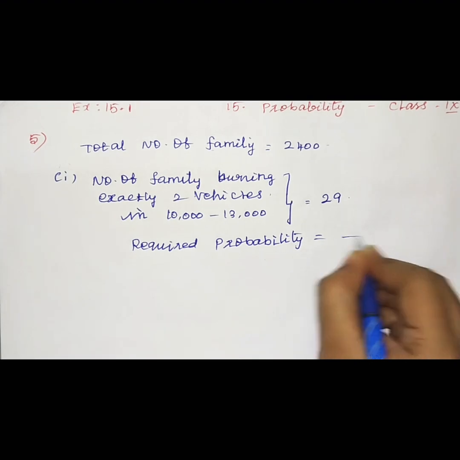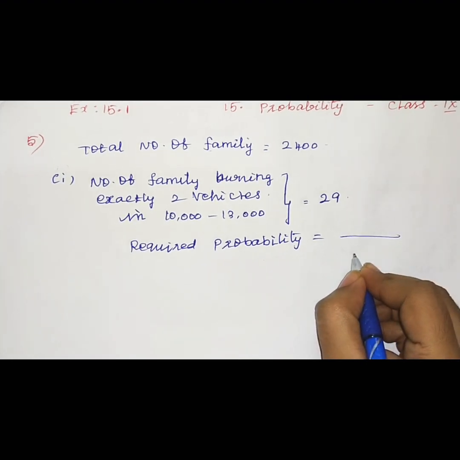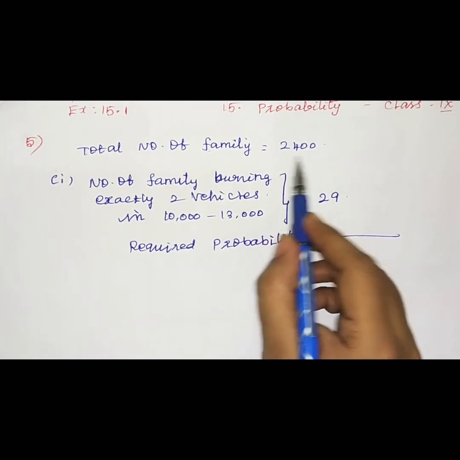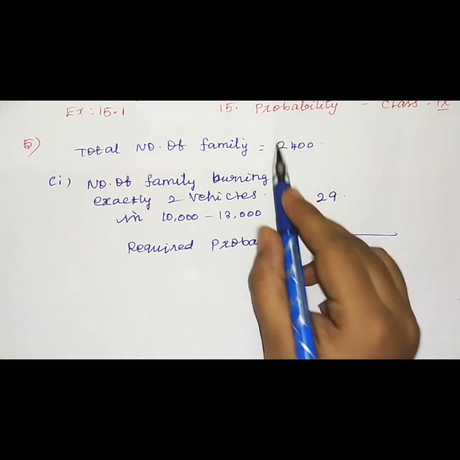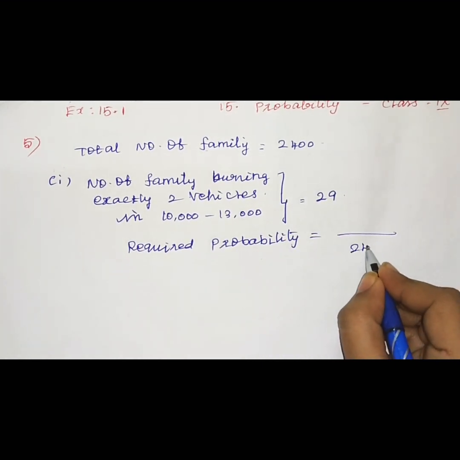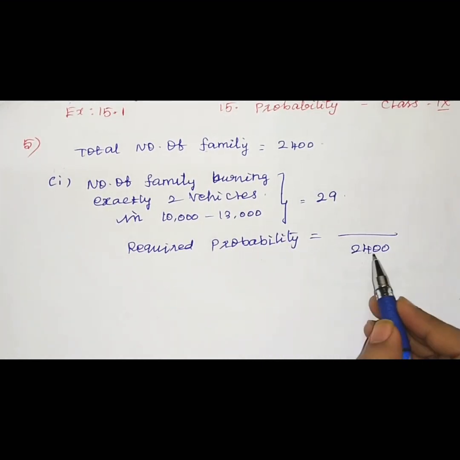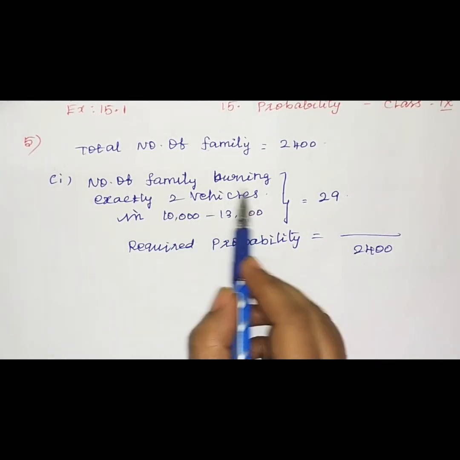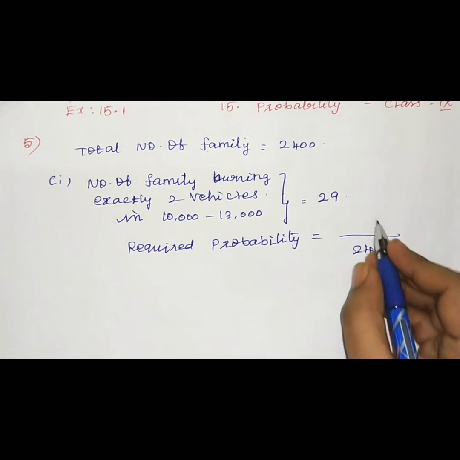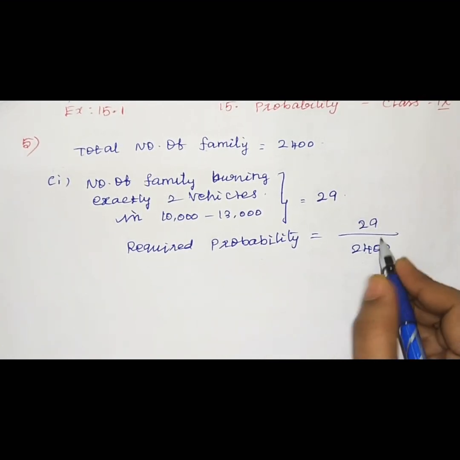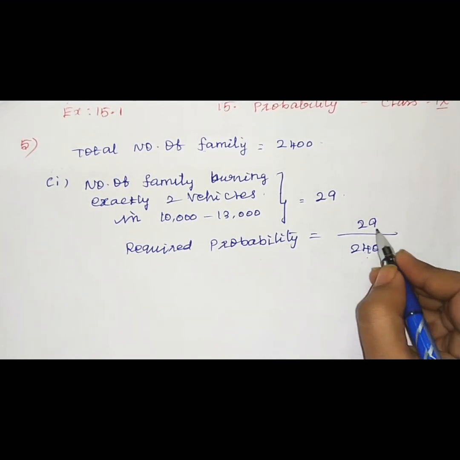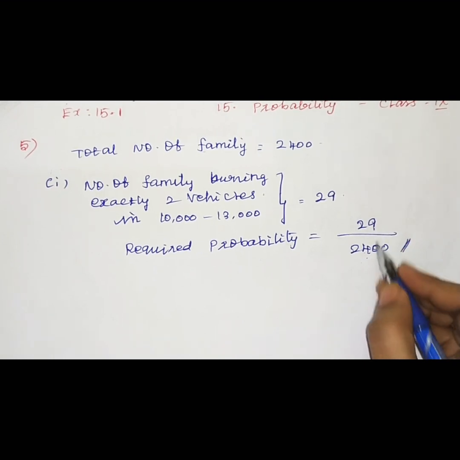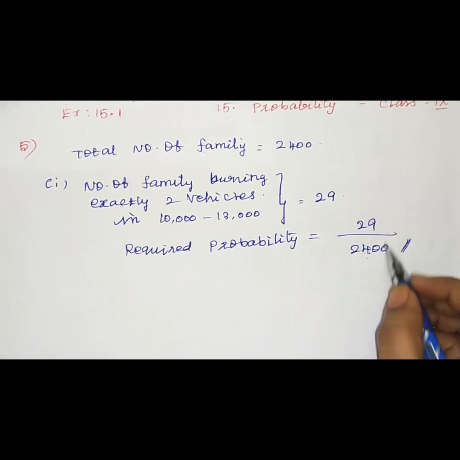equal to, then in the denominator you will write the total number of families. Here we conducted the survey on 2400 families. So the total number of families is 2400. From the 2400, the number of families having 2 vehicles in the interval is 29. So the fraction is 29 divided by 2400. The numerator and denominator are already in the simplified form, so we can consider it as it is.